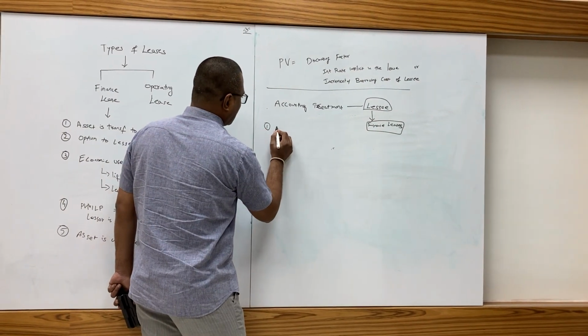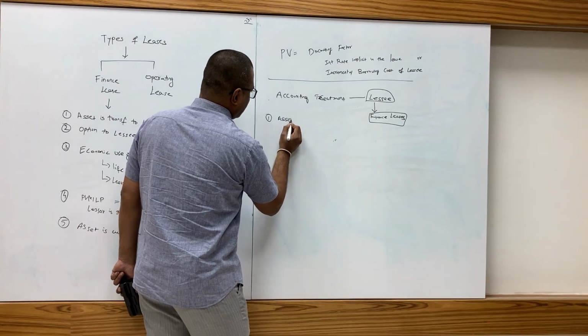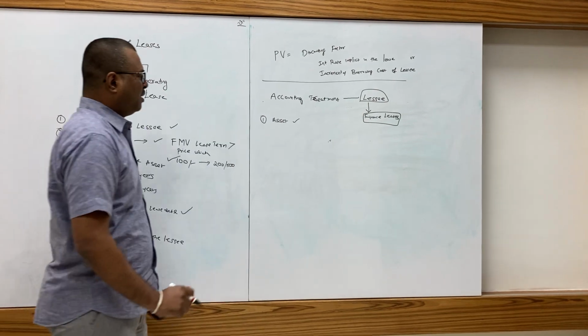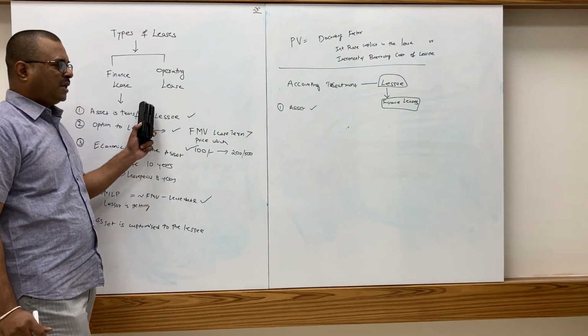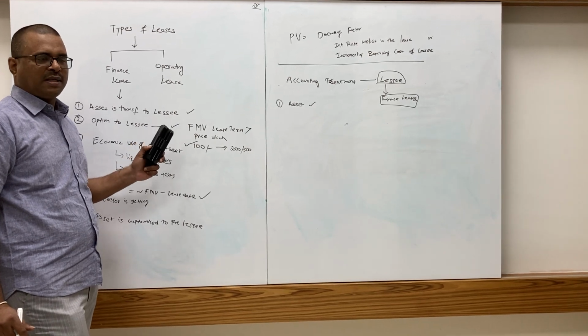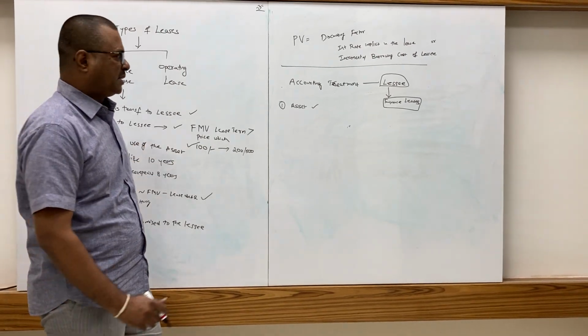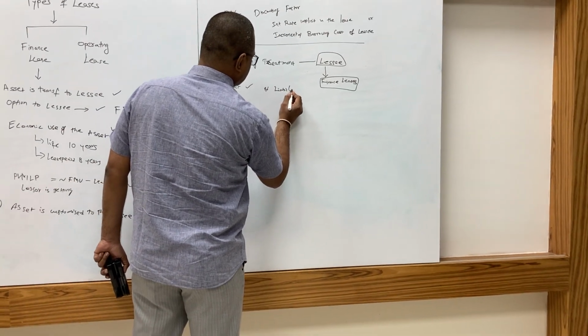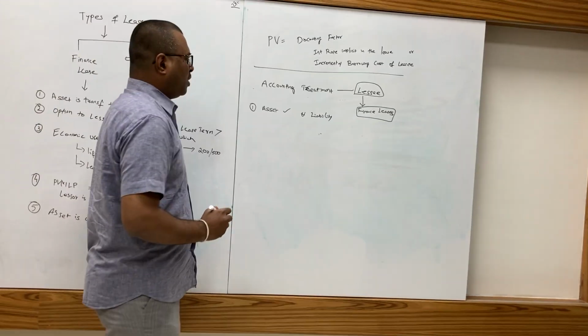First thing, the lessee has to treat this as an asset and liability. Whatever equipment or asset he is taking has to be treated as an asset and a liability. What is the asset?